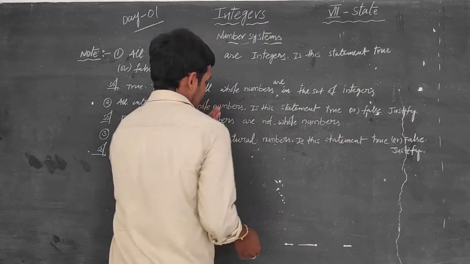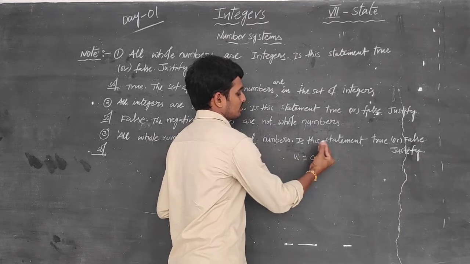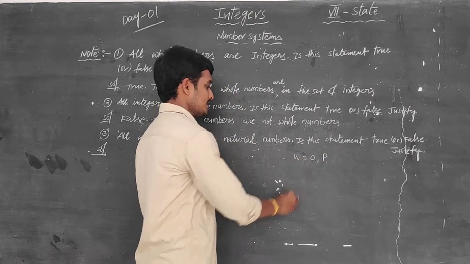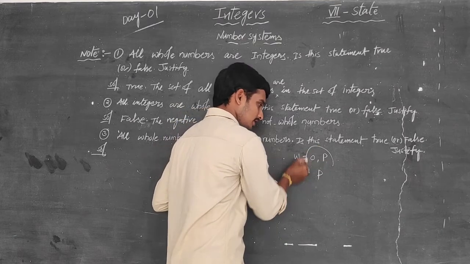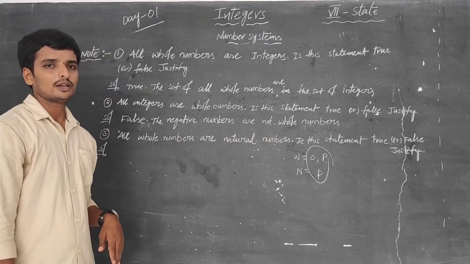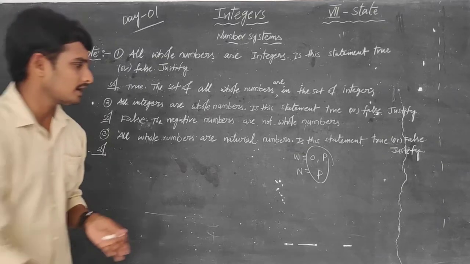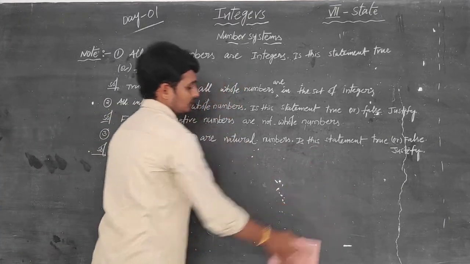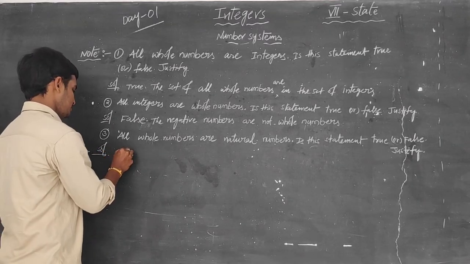So we will discuss. Whole numbers means 0 and positive numbers. But natural numbers means only positive numbers. So are these two equal? Are all whole numbers natural numbers? No, because 0 is not a natural number. So now we can write the reason. We write that the given statement is false.